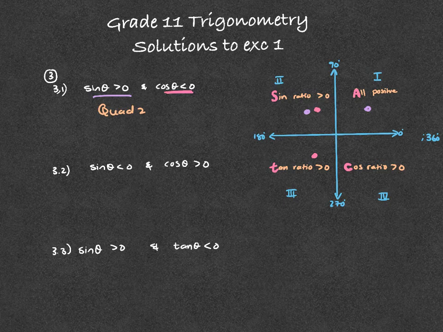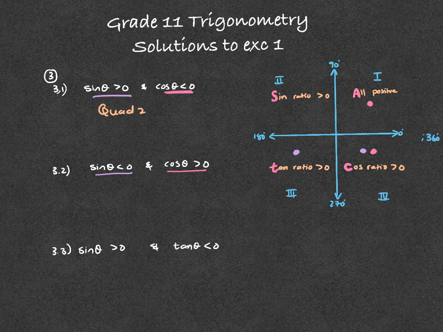Okay. Question 3.2. We're looking at where sine is negative, and where cos is positive. First of all, where's sine negative? Sine is positive in the first two quadrants, so sine will be negative in quadrant 3, where tan is positive, and quadrant 4, where cos is positive. And then cos is positive in quadrant 4, and it's also positive in quadrant 1. Everyone's got a positive ratio in quadrant 1.